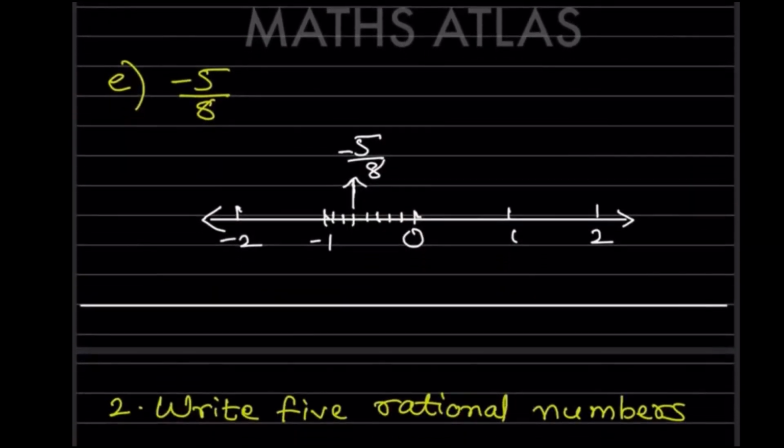Now again here this is minus 5 by 8, which means this is less than minus 1. So we have to see from 0 to minus 1. So we have to divide it into 8 parts. 1, 2, 3, 4, 5, 6, 7 and 8. So from this we are going to go from this side. So minus 5. So we are going to go for the fifth one. 1, 2, 3, 4 and 5. So this is going to be minus 5 by 8.